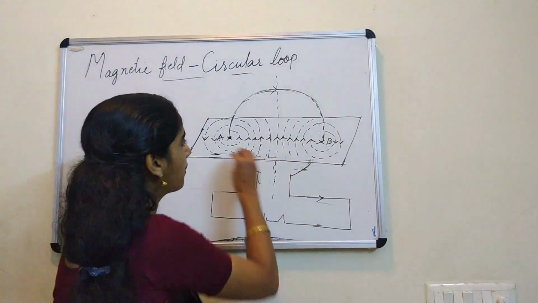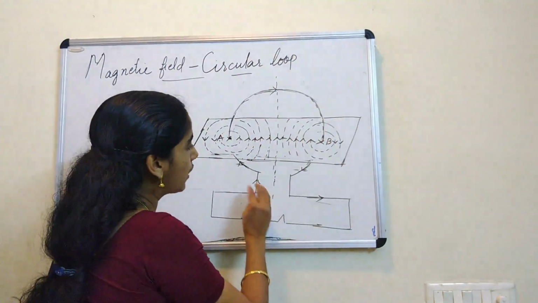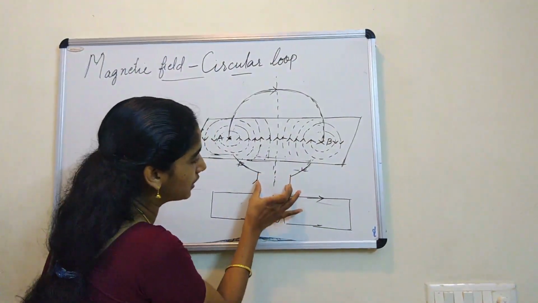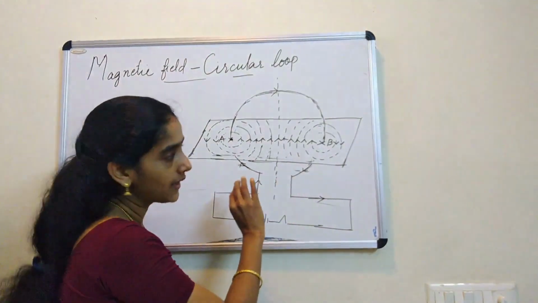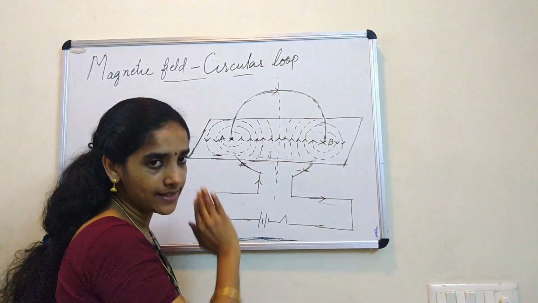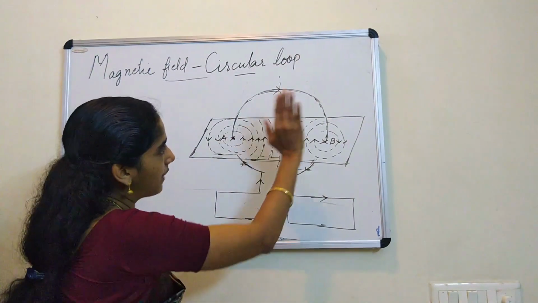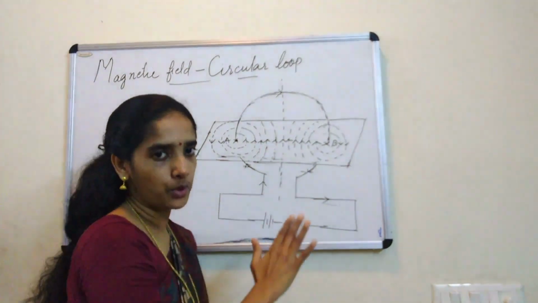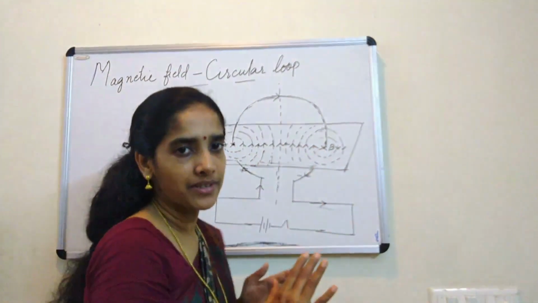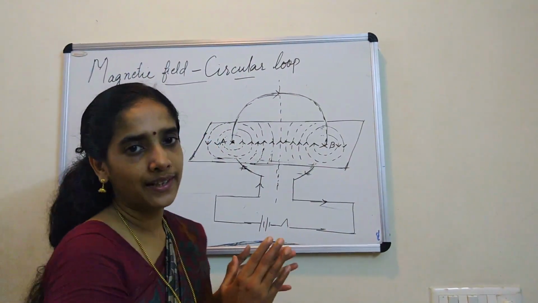We spread the iron powder on the cardboard, and the two ends of the loop are connected to a battery. When we provide the supply, this circular loop will act as a magnet, and this magnet will produce a field around it, and that field will arrange the iron powder, and accordingly we will get the pattern. This is the pattern you saw in that video.